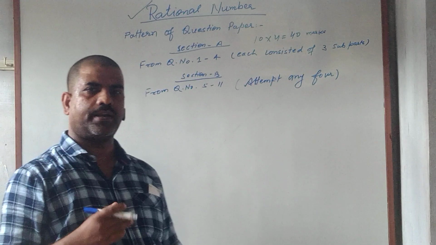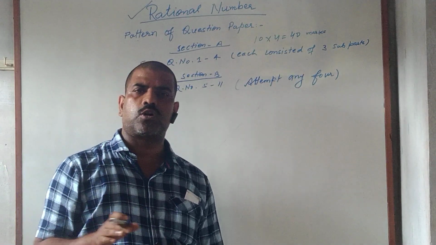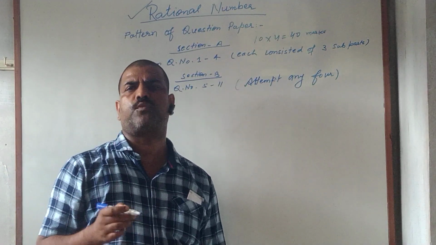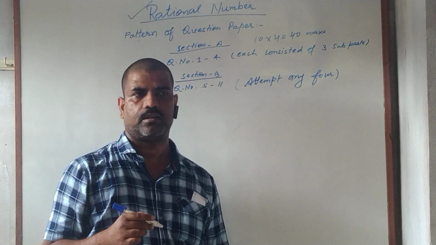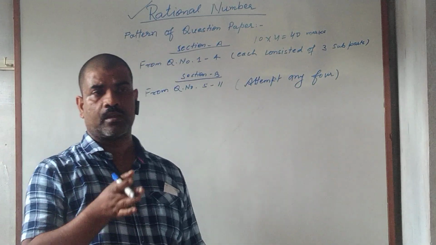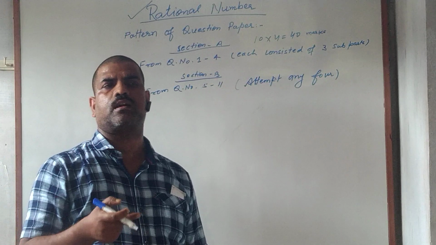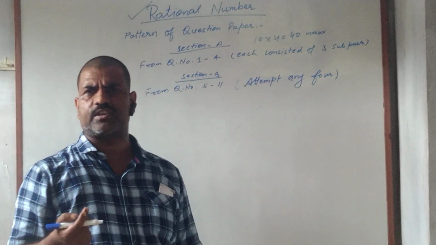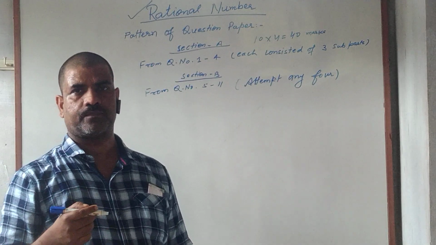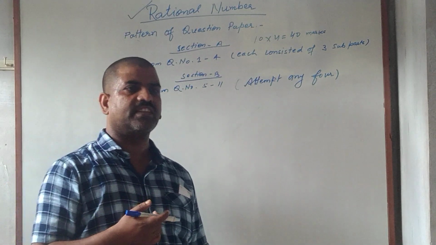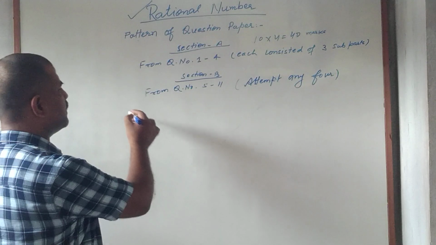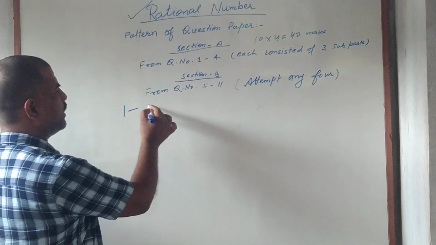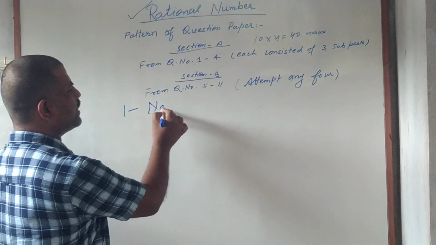So I think it is mandatory to explain all the number systems before starting rational numbers, because if we are unaware of natural numbers, whole numbers or integers, we cannot understand what a rational number is. So starting with natural numbers, there are so many number systems or sets of numbers, the first one is natural numbers.